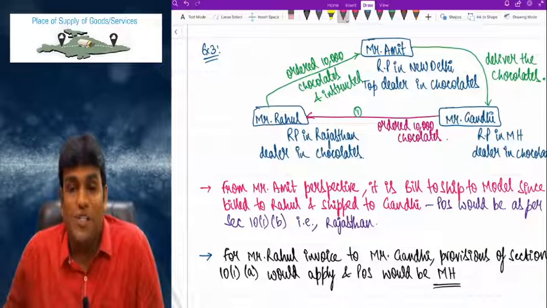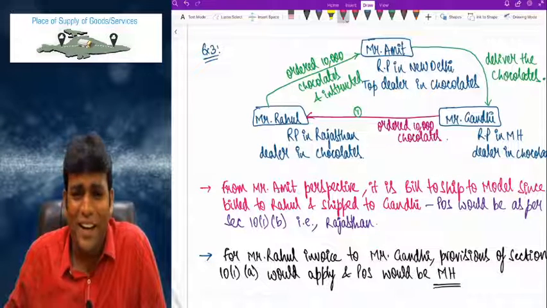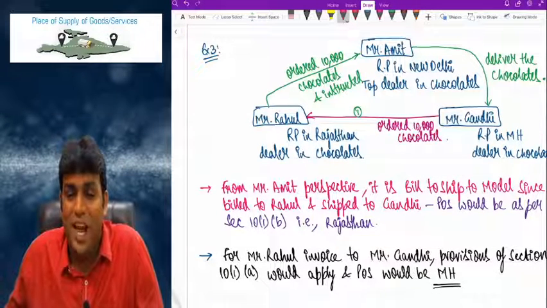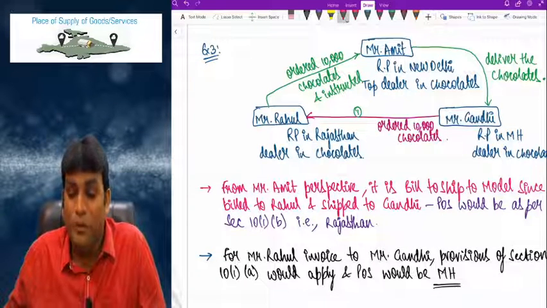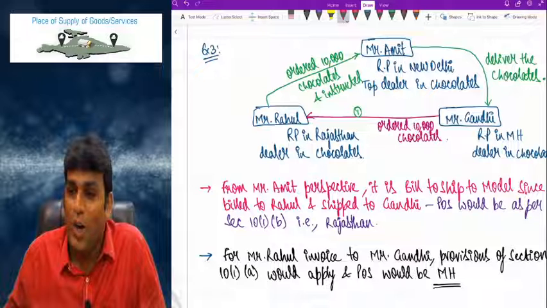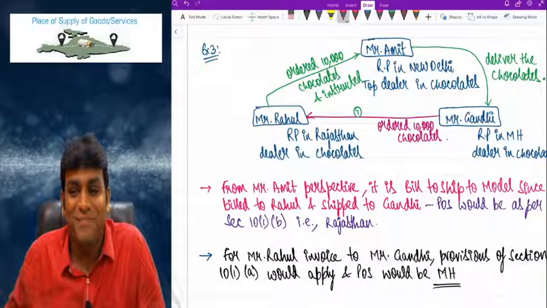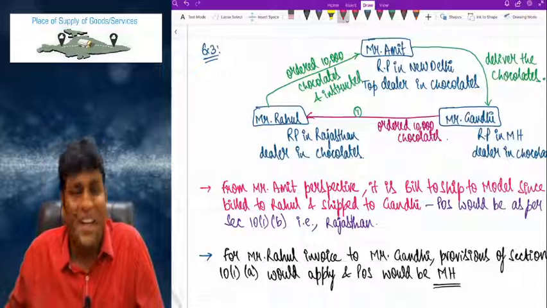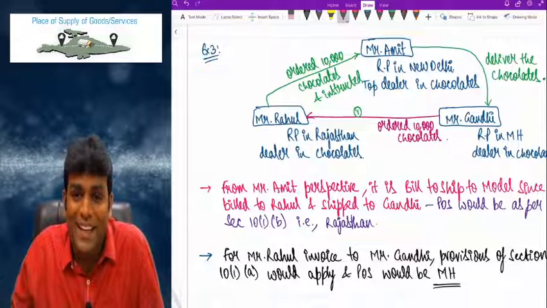But Rahul has not sent by himself, he has sent it through Amit. Clear, right? Very, very interesting and of course very important. Similar kind of question came in exam for 4 marks, my dear friends. And a lot of people screwed up in the exam, but very interesting and important example. Clear? That's it. That is the end of story for section 10(1)(b).